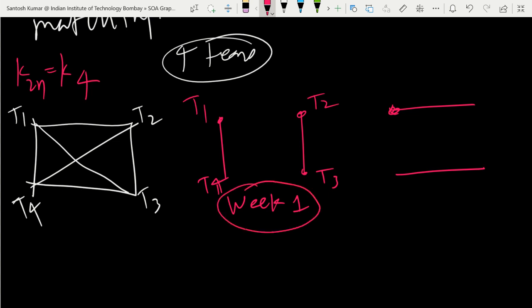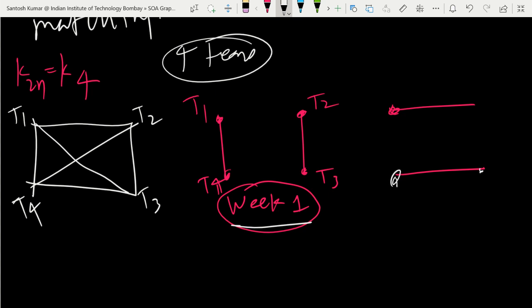See, all teams are playing in the first week once only. We are arranging matches, and each pair of teams you have to arrange. So in week 1, we arrange T1 with T4 and T2 with T3. So each team is playing once in a week. So this is a matching actually. In week 1, you did this matching.